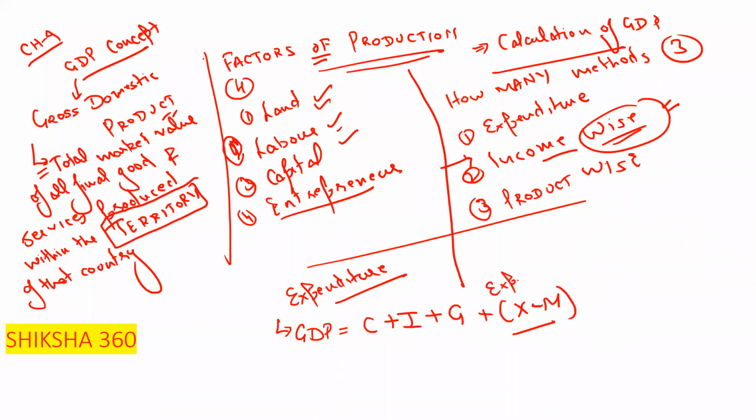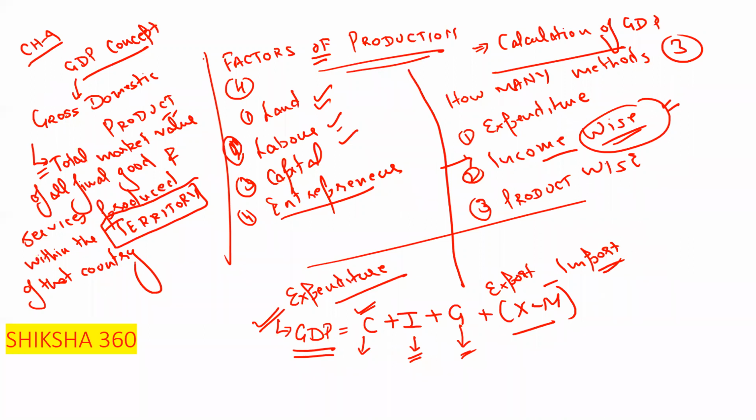X is export, M is import. C stands for consumption, I stands for gross investment, G stands for government spending. This is the formula under the expenditure method.